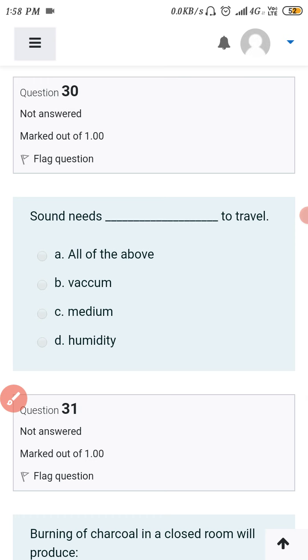Next one: sound needs dash to travel. Sound needs a medium to travel, so the C option is correct for this.